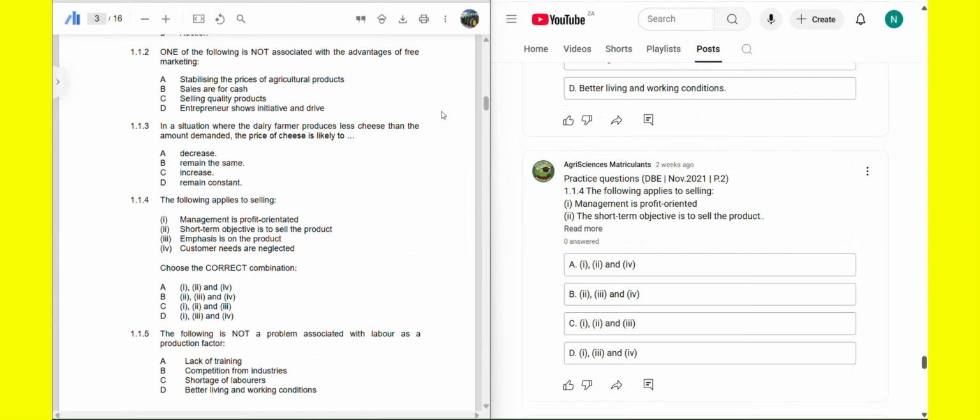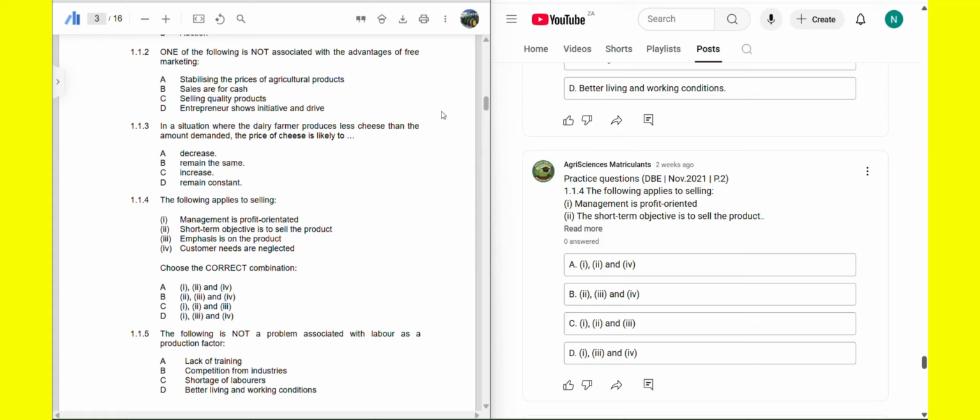Which of the following applies to selling? Roman figure 1, management is profit oriented. Roman figure 2, short-term objective is to sell the product. Roman figure 3, emphasis is on the product. Roman figure 4, customers' needs are neglected. Choose the correct combination. Option A, option B, C, and D. Alright, so we want the following that applies to selling.